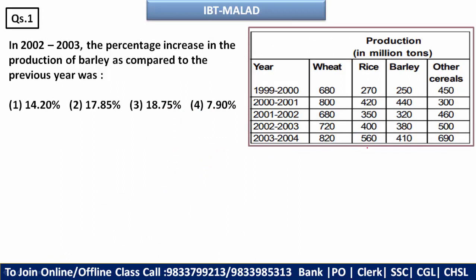In 2002-2003, the percentage increase in the production of barley as compared to the previous year was. Here it is 380 and previously it was 320. So how much has it increased? It is 60 on this 320. Approximately, 3 fives are 15, and it will be 20%. So nearby 20% is one option, that is 18.75.